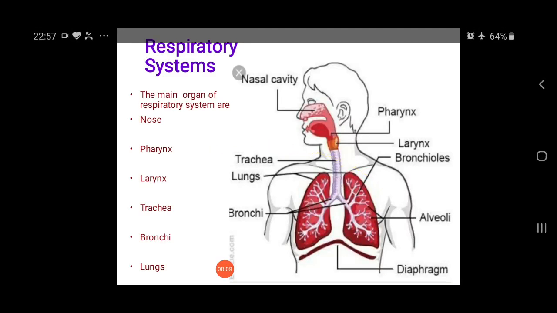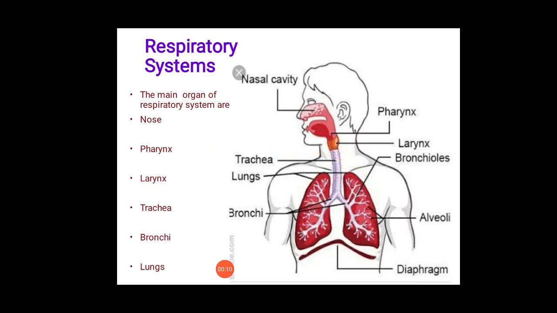Health and Hygiene. Today we will read about respiratory systems in Health and Hygiene. Respiratory means breathing. It is a process by which oxygen obtained from fresh air is absorbed into the bloodstream, and carbon dioxide formed by the tissue action is removed from the blood and expelled into the air that is then expired.